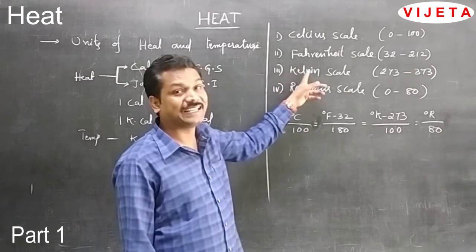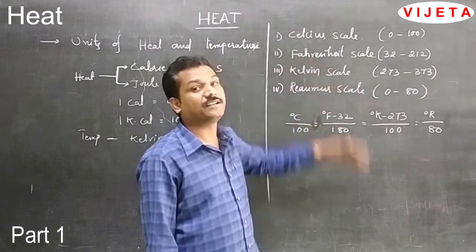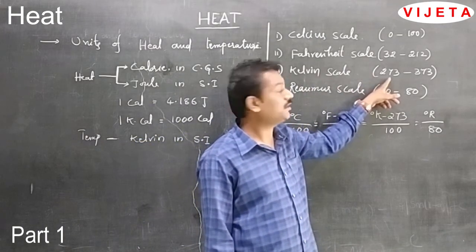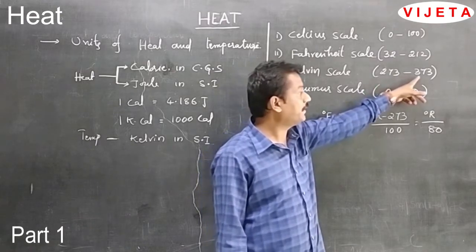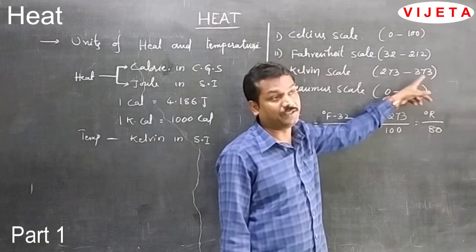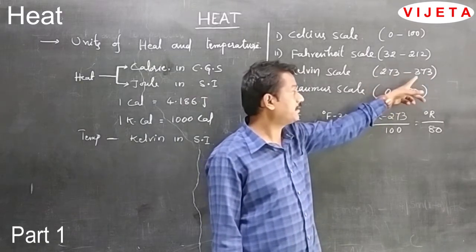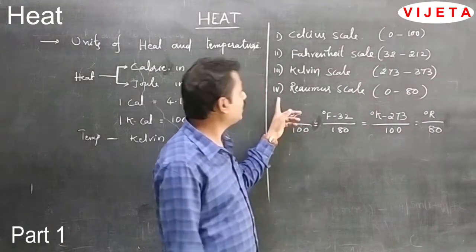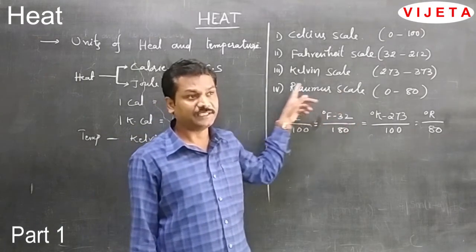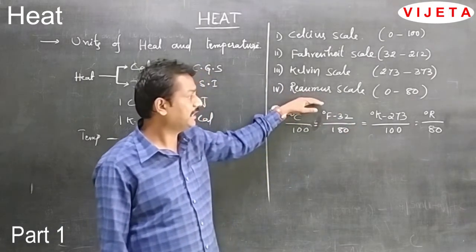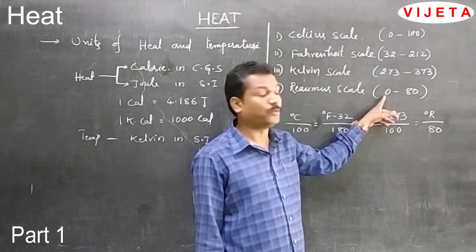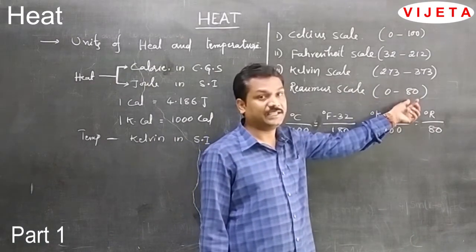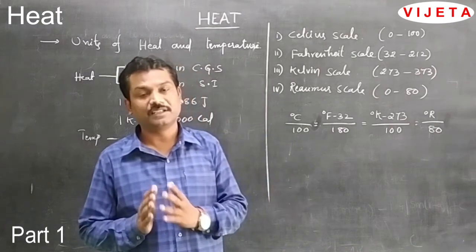Then the third one is the Kelvin scale. It was invented by Lord Kelvin. The lower fixed point in the Kelvin scale is 273 and the upper fixed point is 373. From the lower fixed point to the upper fixed point, it has been calibrated into 100 equal parts. And the fourth one is called the Reamur scale. It was invented by the scientist Reamur, and it has the lower fixed point 0 and the upper fixed point 80. From 0 to 80, it has been calibrated into 80 equal divisions.